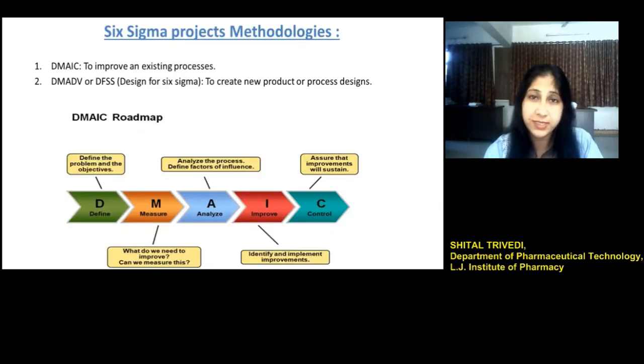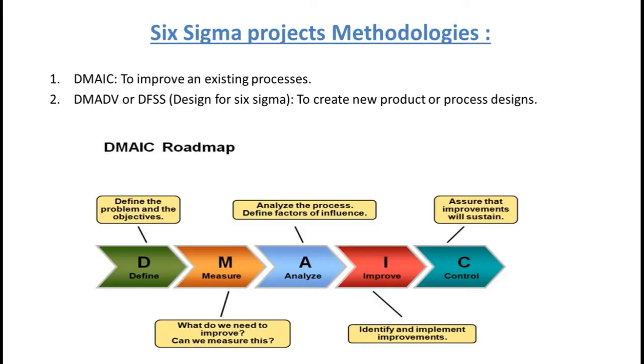Let's see about the Six Sigma methodologies. There are two basic methodologies involved in Six Sigma. One is DMAIC and the other one is DMADV. Let's see about DMAIC. There are 5 phases when this methodology, DMAIC, is applied, and this method is applicable to improve an existing process or product.